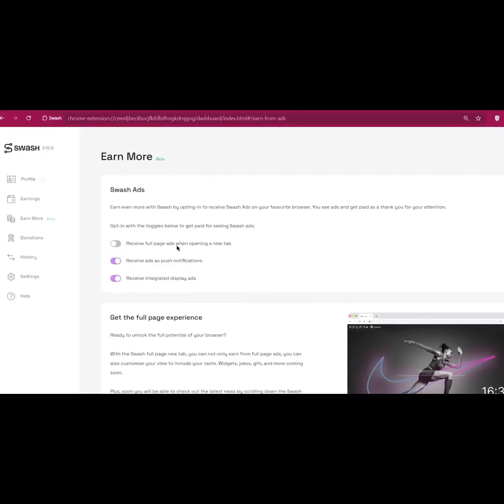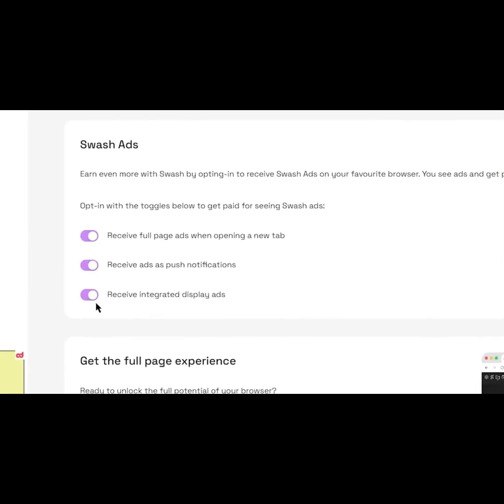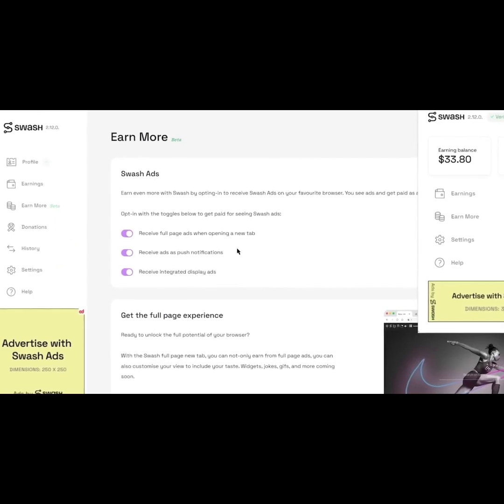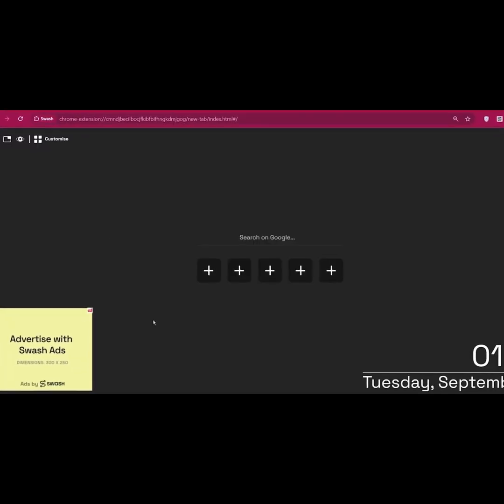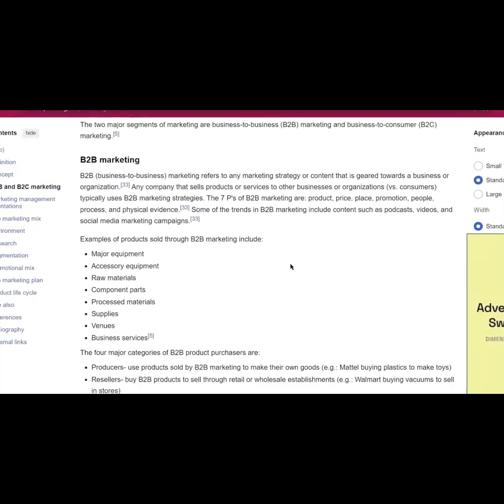That's going to take you to this page where you need to turn on all these 3 options right here. As you can see, I already have these 3 options enabled to earn money online. Now, in your case, when you first install the extension, these options won't be enabled on your profile, so make sure you enable all these 3 options so that you can start seeing the Google website ads and earn money online with Swash App for watching those Google ads.